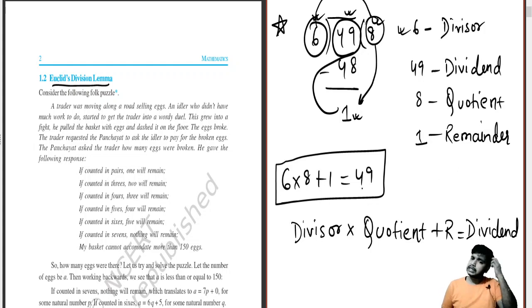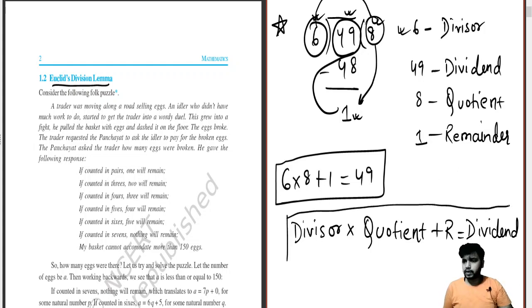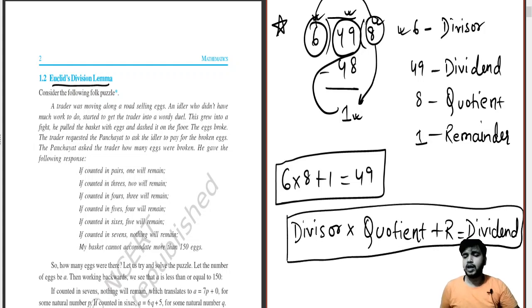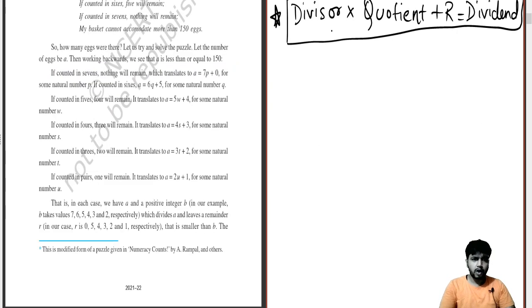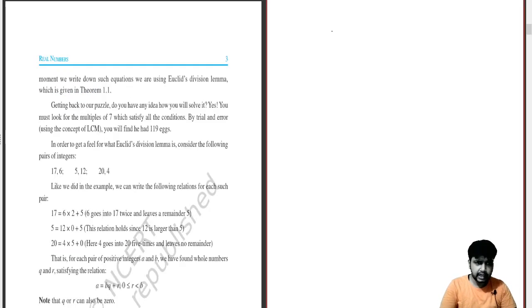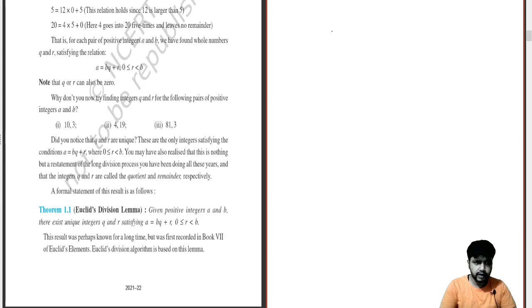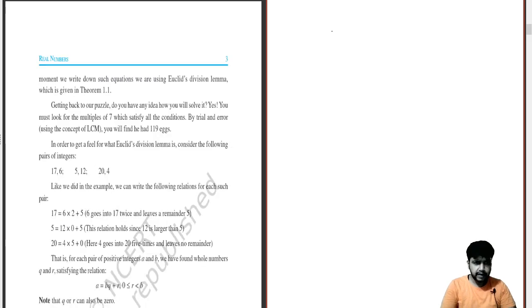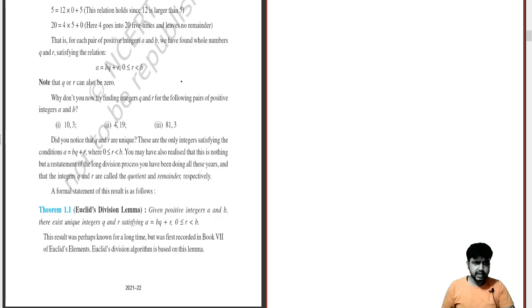This formula should be remembered by you till your class 10 concept, and obviously it will be used further also. If you are a student preparing for government exams or the CAT exam, this will be used by everyone because this is a basic rule for division. So this is a very important formula for the coming chapter. You should be remembering this. Obviously, you can get it in the book part also. See over here, it is written: a equals bq plus r.